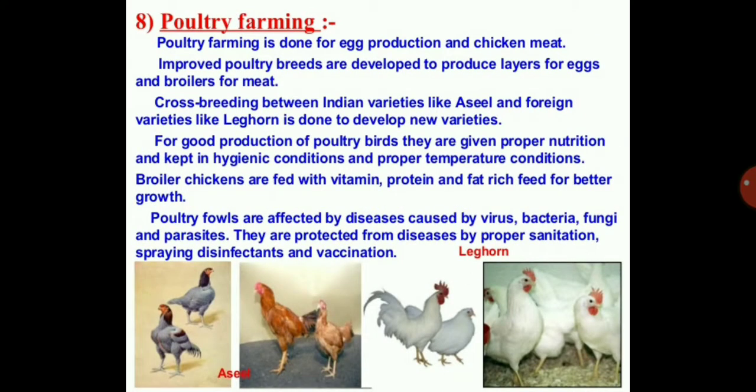Next, we have poultry farming. Poultry farming is done for egg production and chicken meat.